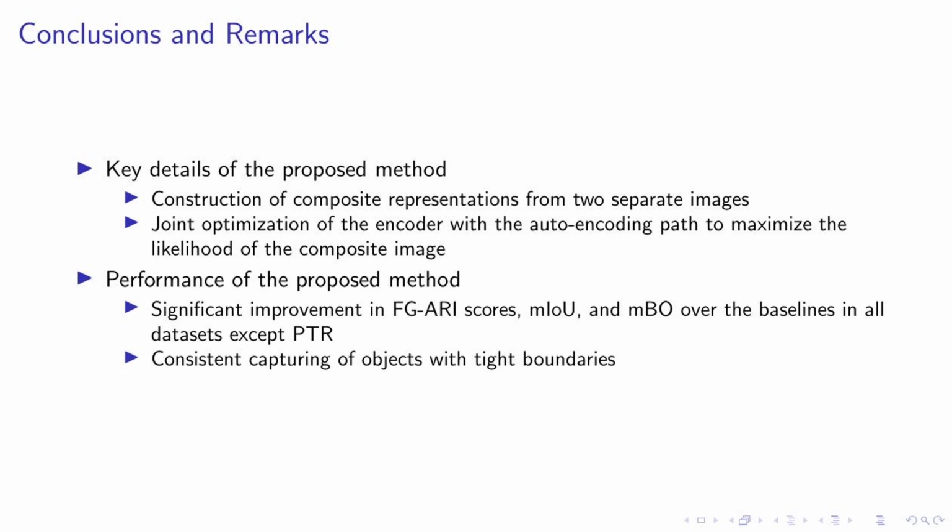Item: We also incorporate a regularization term to enhance object-centric representations, ensuring consistency between source and composite images. Item: The overall objective is controlled by hyperparameters, which we have empirically found to be effective at certain values. End itemize, end frame.